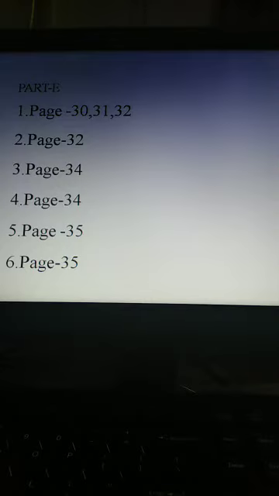Now, moving towards second question, write the advantages and disadvantages of synthetic fibers over natural fibers. It is given in page number 32 under the heading advantages of synthetic fibers. In that 6 advantages are given. From that you can write any 5 advantages of synthetic fiber. After that, disadvantages of synthetic fiber is given at the down part. You can write those 5 points.